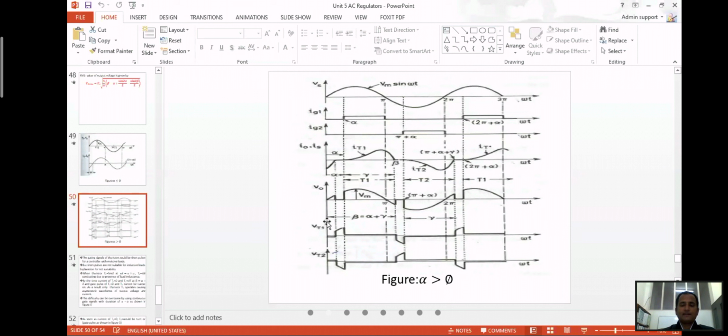Similarly, when alpha is greater than phi, we have this. This is the firing gate circuit when it triggers at alpha. Here the source voltage and output current start from the negative point. Similar to the diagram we have seen, it doesn't fall to 0 at this point of pi. It goes beyond this point, that's beta. Again, from pi plus alpha to gamma, it goes to this point. That is what is happening when alpha is greater than phi.